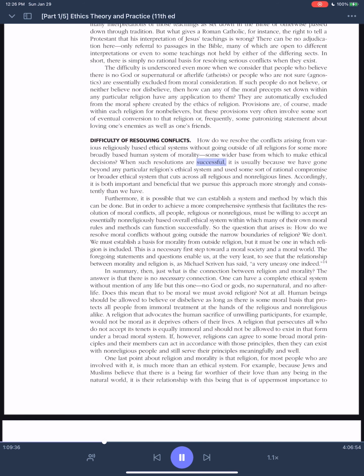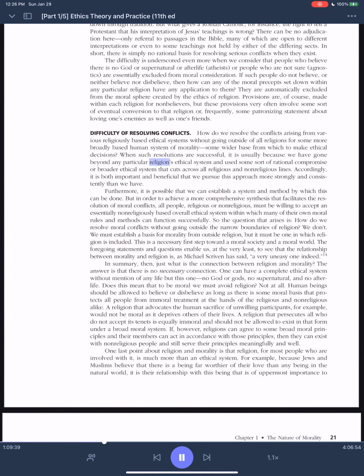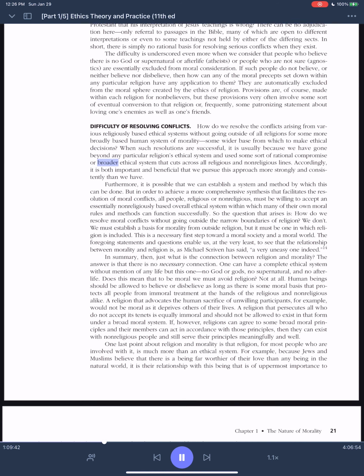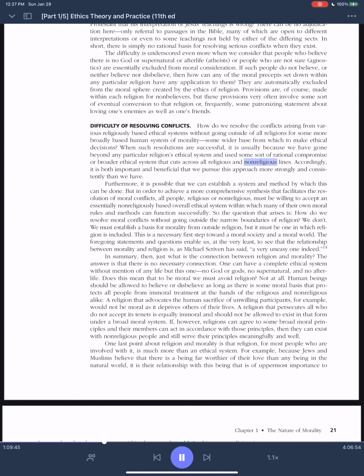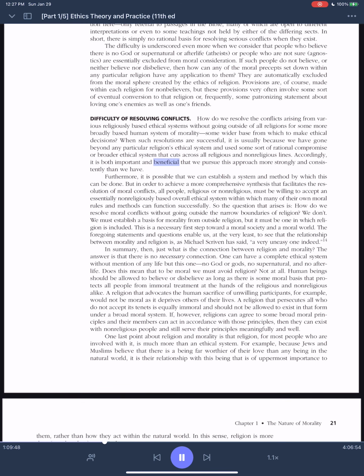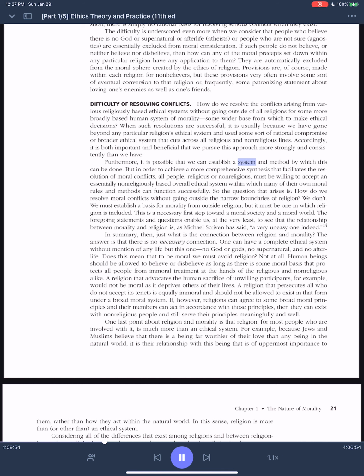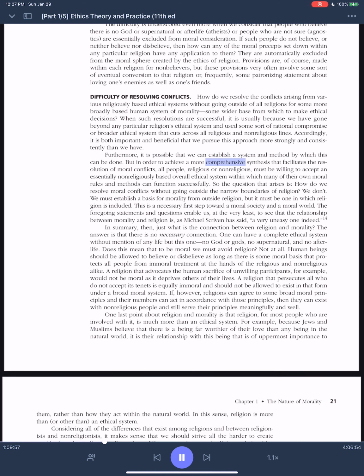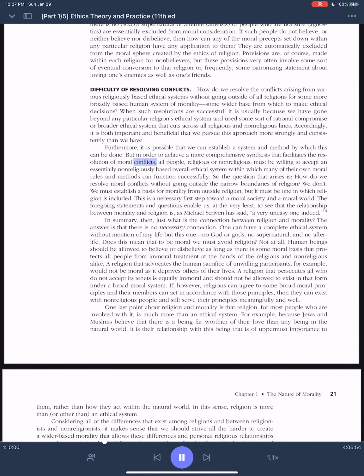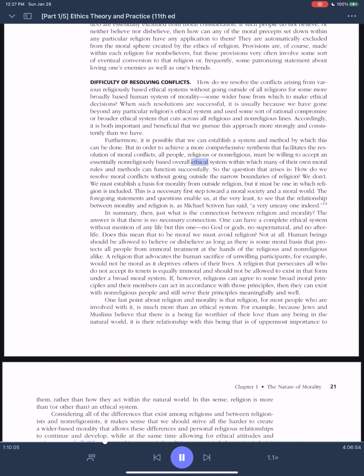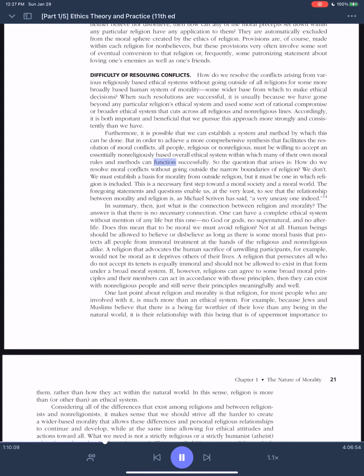decisions? When such resolutions are successful, it is usually because we have gone beyond any particular religion's ethical system and used some sort of rational compromise or broader ethical system that cuts across all religious and non-religious lines. Accordingly, it is both important and beneficial that we pursue this approach more strongly and consistently than we have. Furthermore, it is possible that we can establish a system and method by which this can be done. But in order to achieve a more comprehensive synthesis that facilitates the resolution of moral conflicts, all people, religious or non-religious, must be willing to accept an essentially non-religiously based overall ethical system within which many of their own moral rules and methods can function successfully.